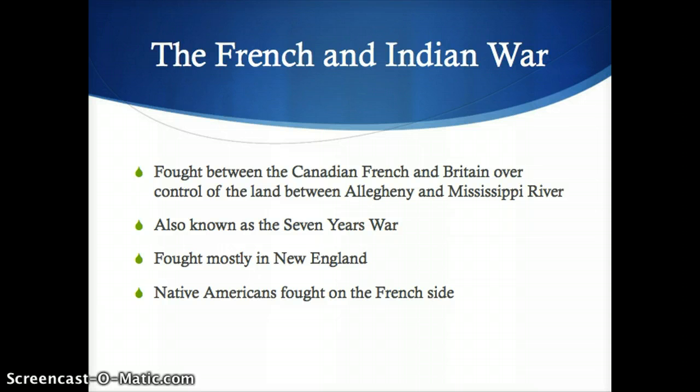The French and Indian War was fought between the Canadian French and British over control of the land between the Allegheny and the Mississippi River. There are three phases of the French and Indian War. The first was a local affair, which was basically just skirmishes between British colonists and French forces. Native Americans joined the side of the French because they believed that the French were more accommodating to the local people than the British were.